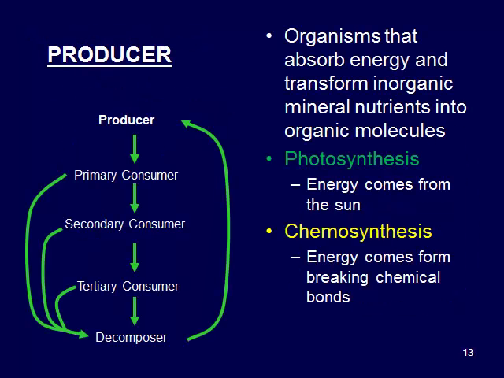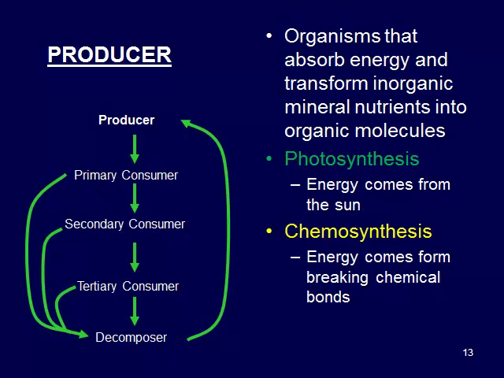So we'll review the details of each of these real quick here. Producers are producing their own food, so they're taking energy from someplace else, like the sun or chemical reactions, and transforming inorganic mineral nutrients into organic molecules so that the primary consumers and those further up the food chain can actually absorb those nutrients.